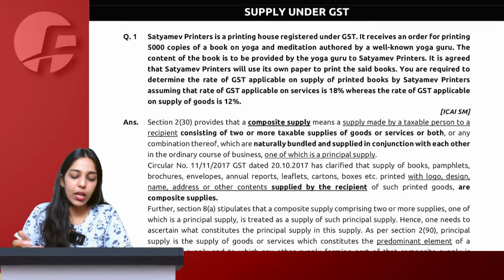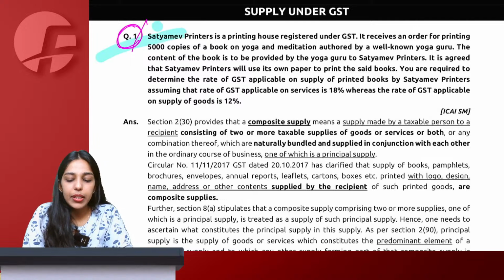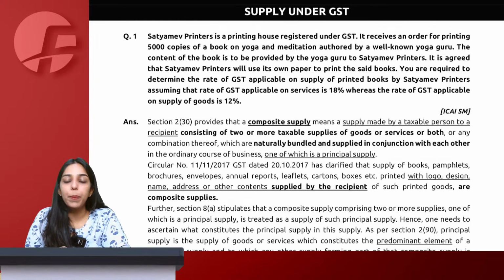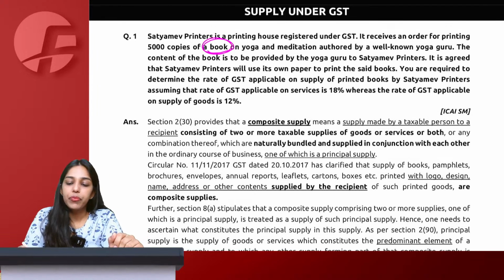Done? Sure. Come to question number 1. Satyamev Printers is a printing house registered under GST. Okay. It receives an order for printing 5,000 copies of a book. So we've received an order to print a book on yoga.